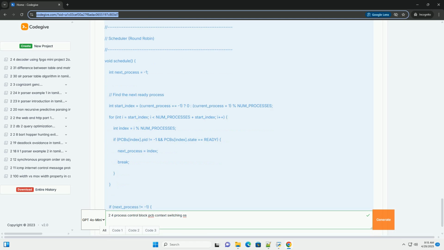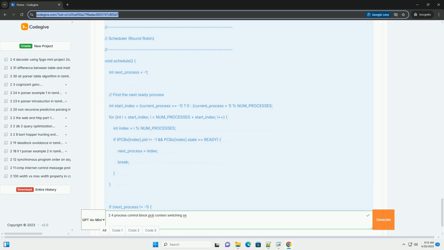1. Save the context of the current process. The OS saves the current process's CPU registers, including PC and SP, into its PCB. 2. Choose the next process to run. The scheduler, a part of the OS, selects the next process from the ready queue based on scheduling algorithms, for example round robin, priority scheduling.